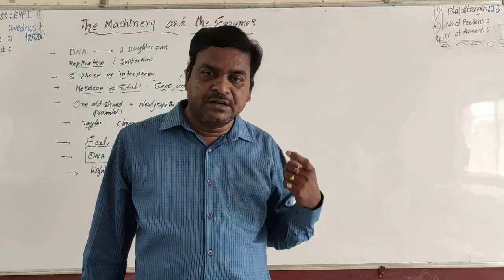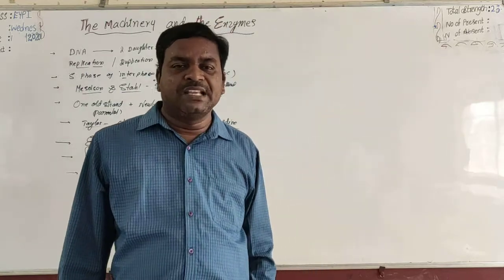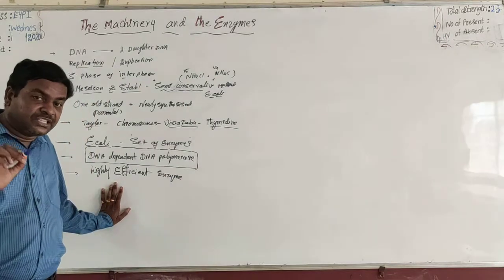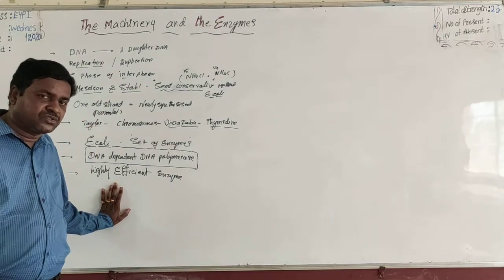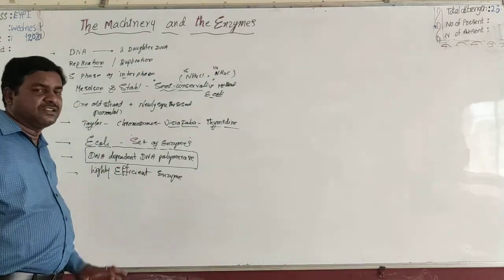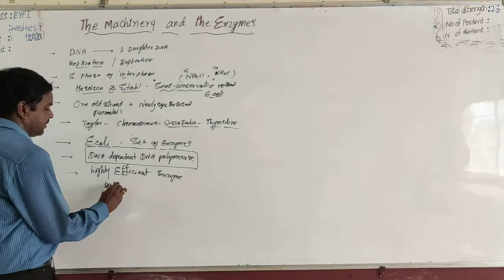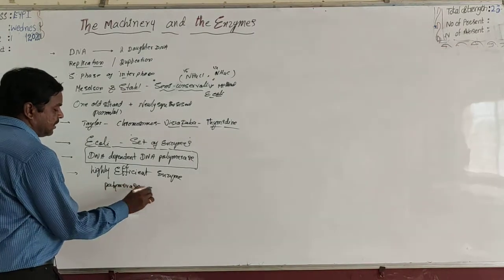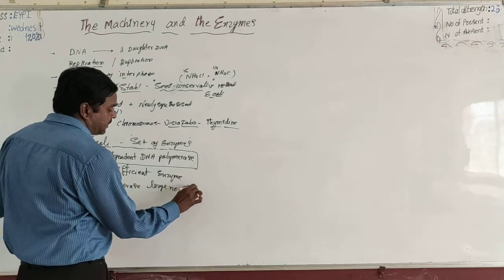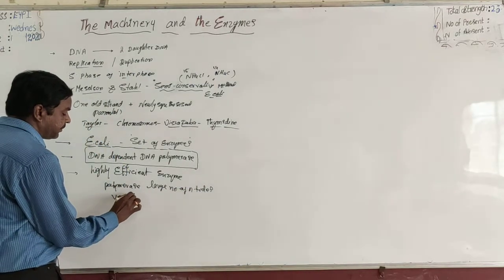DNA dependent DNA polymerase polymerizes a large number of these nucleotides within a very short period of time, so it is a highly efficient enzyme.